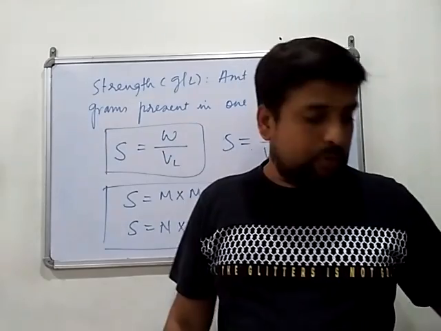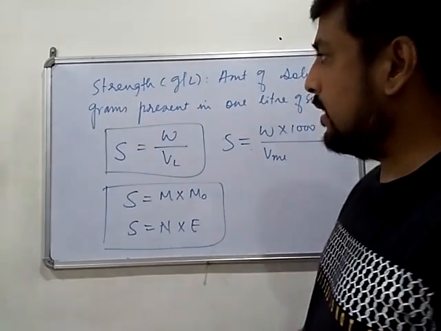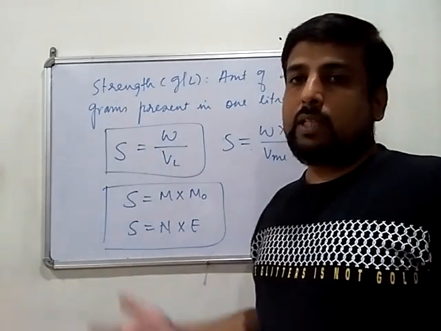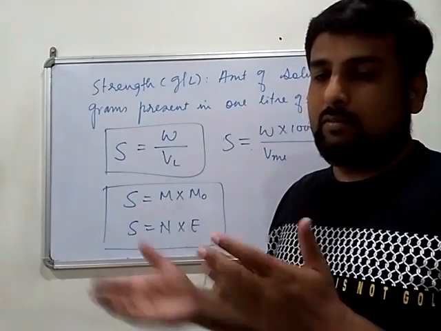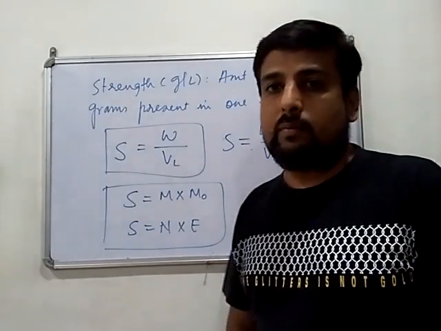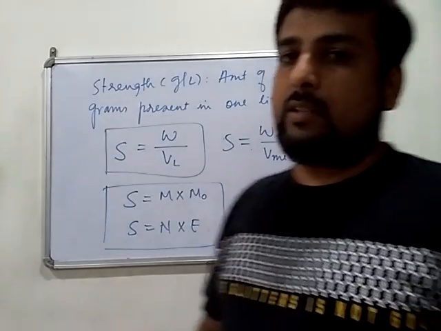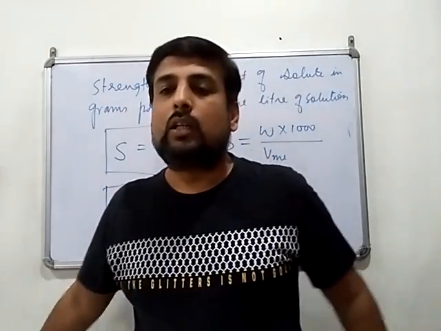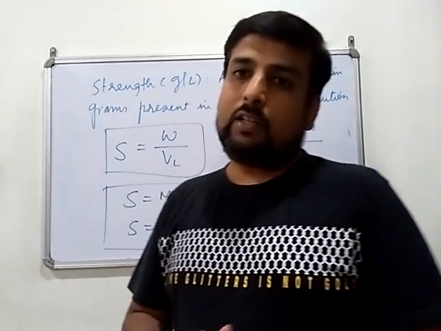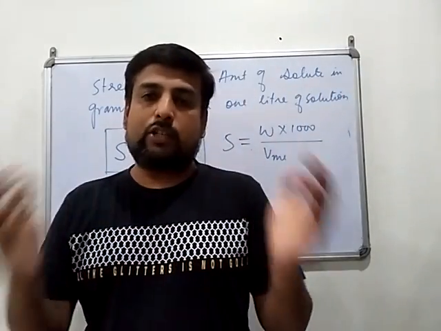Okay, and some shortcuts also we have seen. You can see whenever we are converting a volume based term into a mass based term, like molarity and molality, the density term is what we are using. Density is always for the solution, not the solvent. Okay. Now I hope you have understood all the concentration terms and the shortcuts for their conversion.